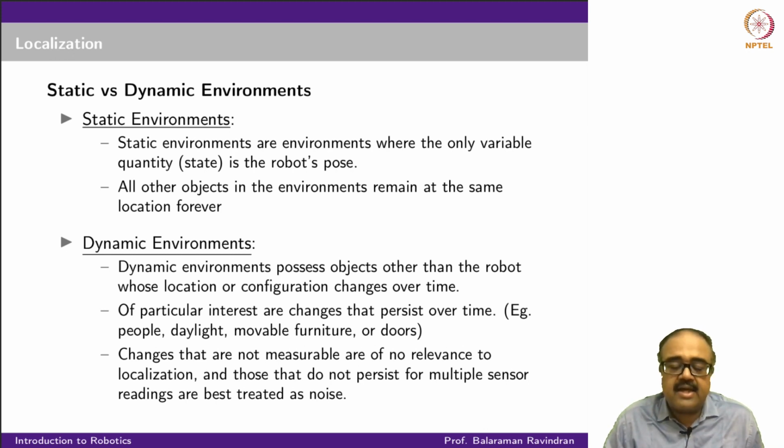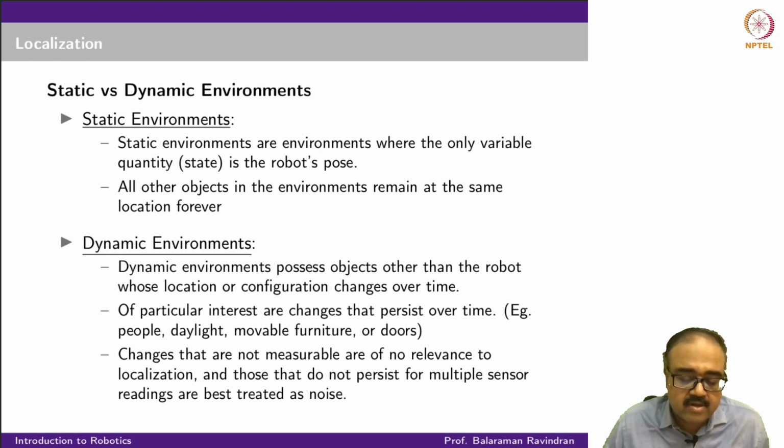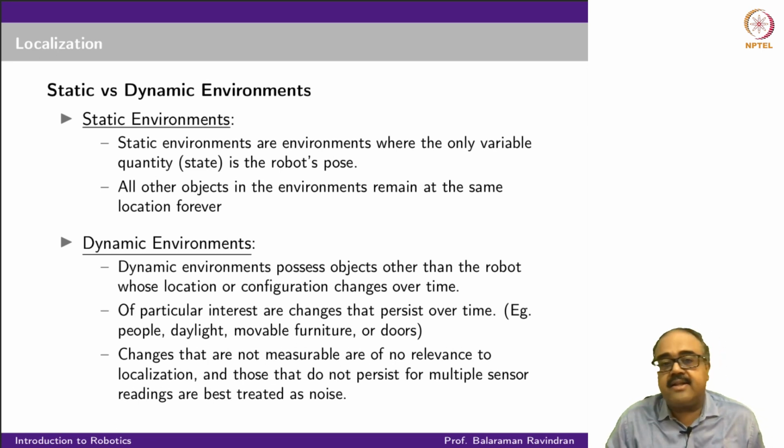And likewise, if there is a significant change in the lighting condition, or if people are standing there and I have to either move around them or localize with respect to them, and then they might move to a different location in the environment, and so on and so forth. So there are a few obstacles, a few objects whose positions are of interest to me, both in terms of the localization problem and also in terms of planning a path.